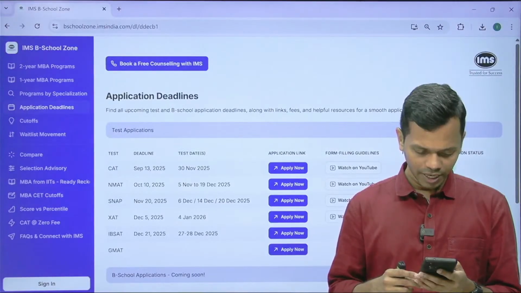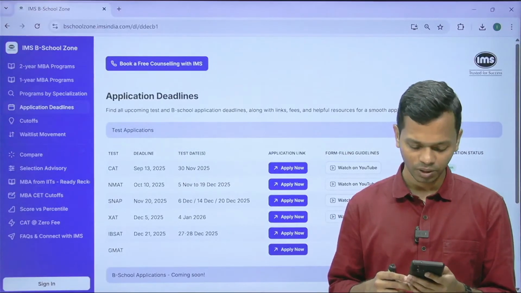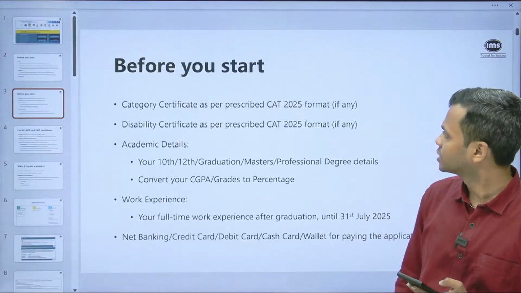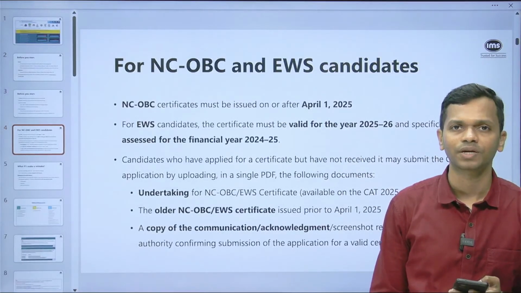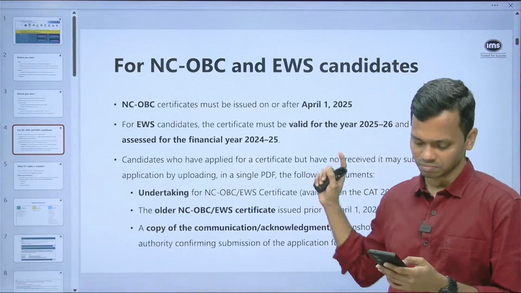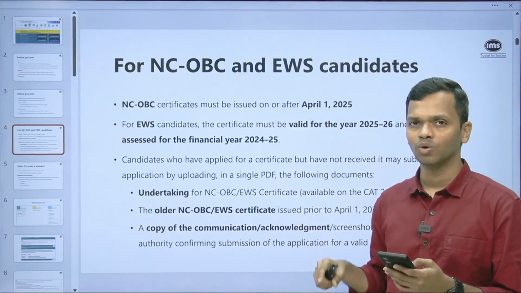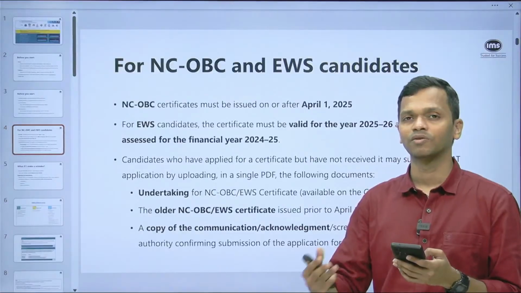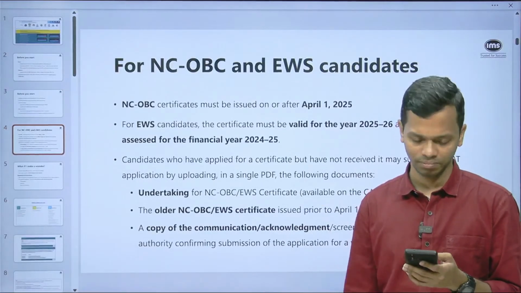My caste certificate of NC-OBC was made on 8 Feb 25. Will it be valid to submit in the CAT form? In the CAT form, they have of course specified a date. If you see this, they have given that the NC-OBC certificate must be issued on or after 1st April 2025, right? So that is something that you will have to follow. If you don't have a certificate issued after this, you will have to check with CAT whether you can use the old one or you will have to apply for the new one. I think in some cases, if you have an existing one which is valid, they don't issue a new certificate, but you can always request them that for CAT I need it and take it forward from there.